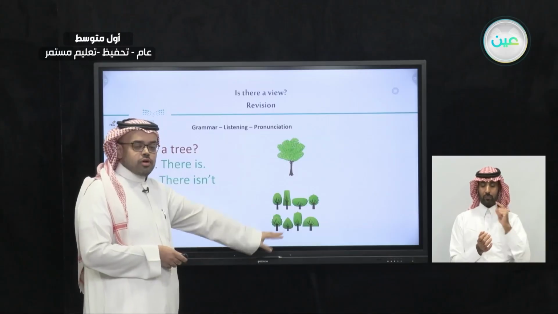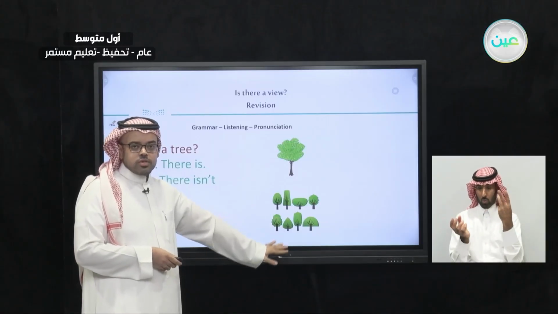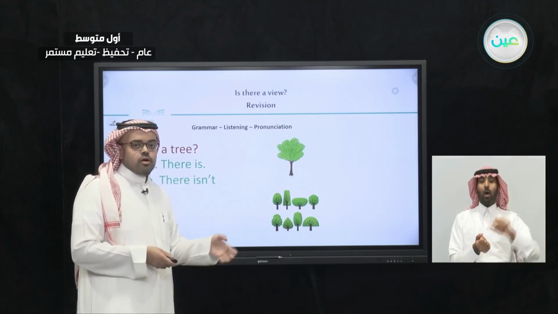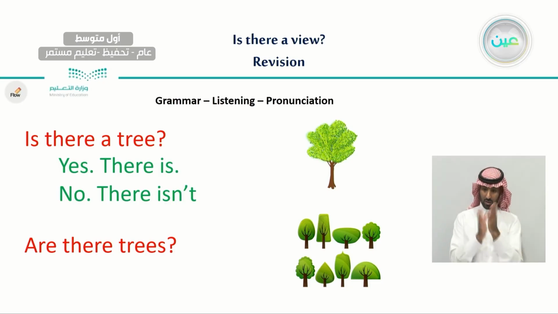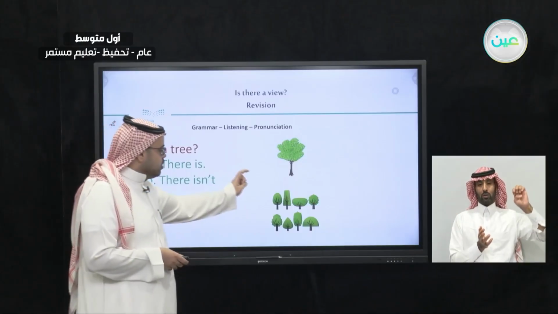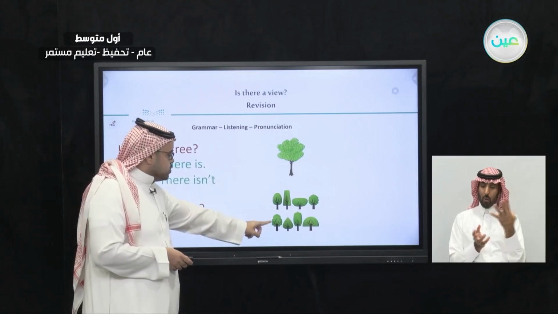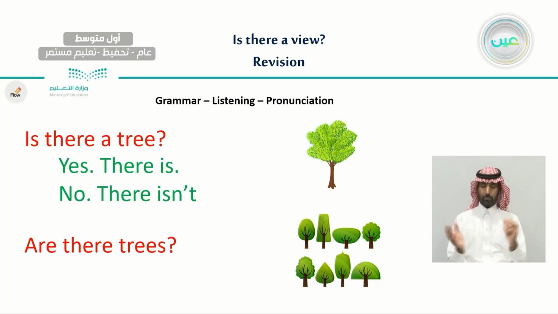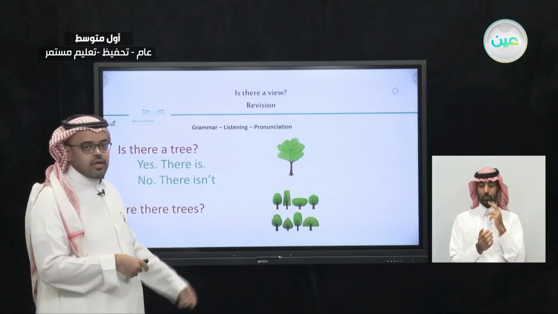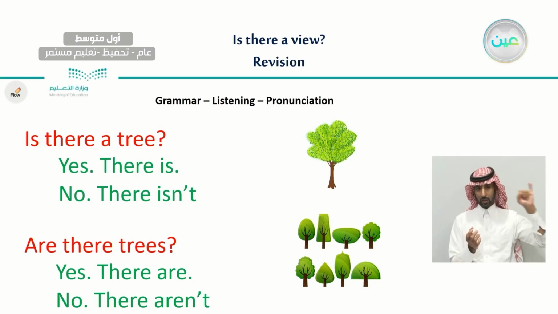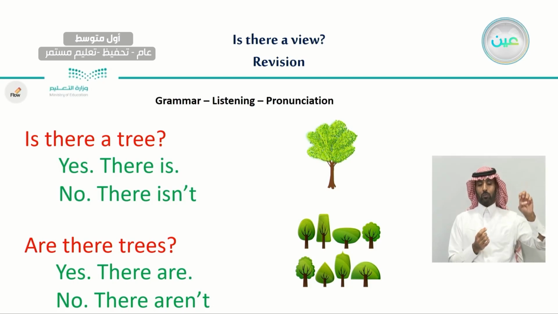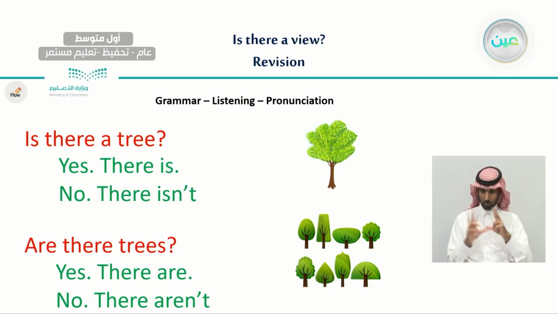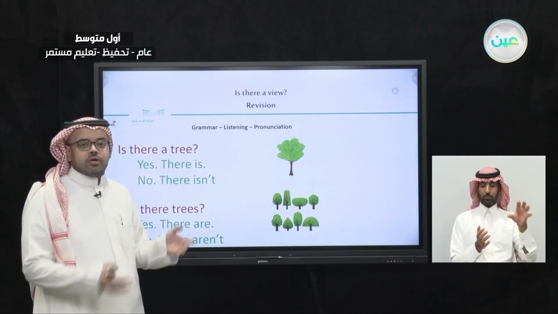The same goes for the group of trees we have here. If you want to make a question, instead of saying there are, we can use are there. So the question will be, are there trees? Why did we say are? Because as you can see, we have not only one tree, we have 2, 3, 4, 5, 6, 7, 8 trees. So for more than one, we would use are. Whether it's an answer, like yes, there are trees, or if it's a question, we would use are there trees.